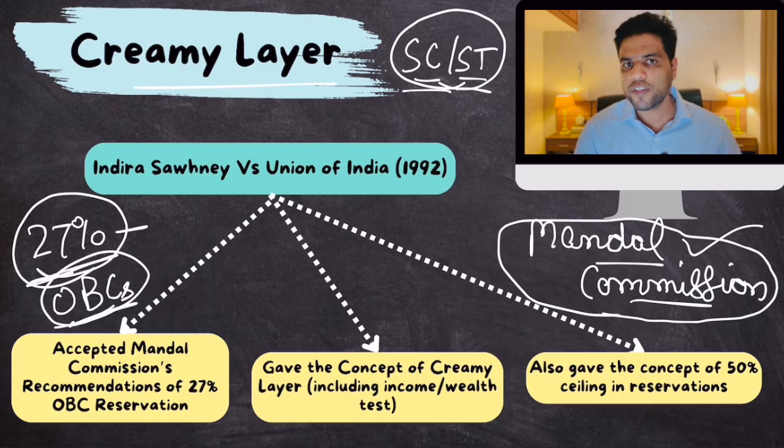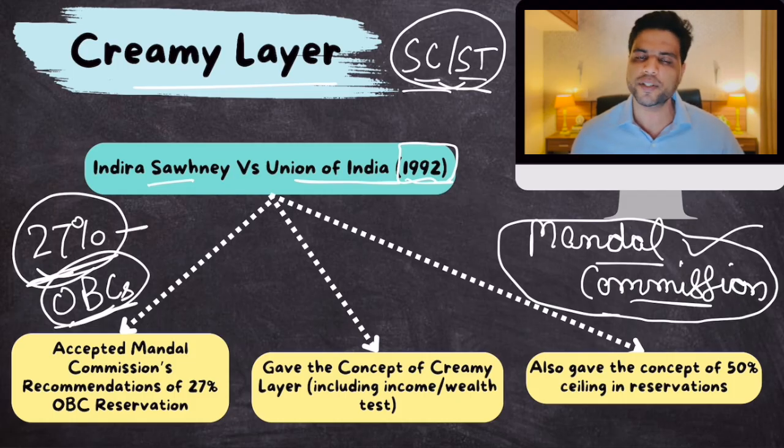Therefore, this action of the government was challenged in court, the Supreme Court. And the Supreme Court delivered one of the most landmark verdicts. Okay, the name of the case was Indira Sawhney versus Union of India in 1992. And that is why the judgment delivered by the Supreme Court with respect to 27% OBC reservation is also referred to as the Indira Sawhney judgment or the Mandal case judgment because it is used interchangeably. It is referred to as the Mandal case also, the Indira Sawhney case also.